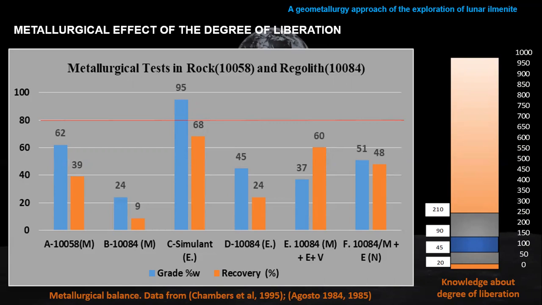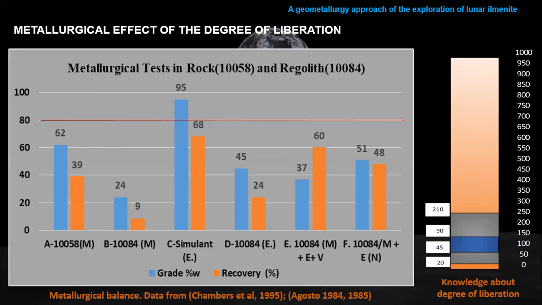If we want to change the process or improve the techniques, all the results are saying we can obtain up to 50%, maybe no more beyond this point, because the principal problem is that ilmenite is mixed with other material. To free these particles, we need to apply a very difficult milling technique, and that is not a very good option to apply on the moon, because the cost is very expensive.